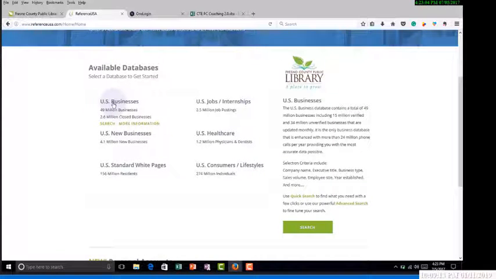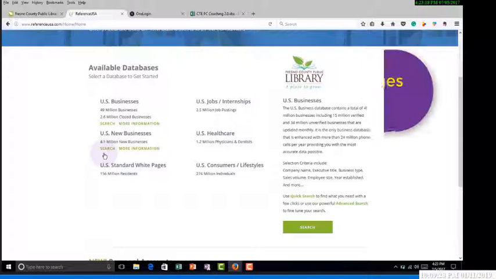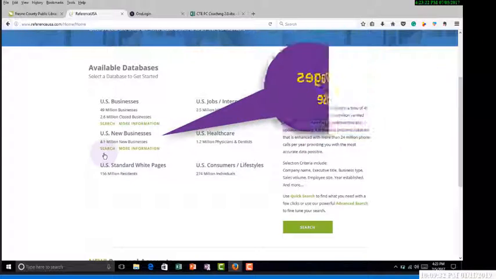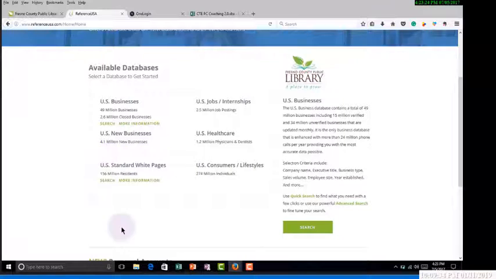And I think this is cool. Here's U.S. businesses. There's over 49 million businesses. And then here's new businesses. So I could do a search for brand new businesses in our area, reach out to them and ask them how I can help grow their business and how I can promote their services to my clients. What a great win-win for new businesses to help them get started. Of course they're going to remember you when somebody mentions that they might be thinking of selling or buying.